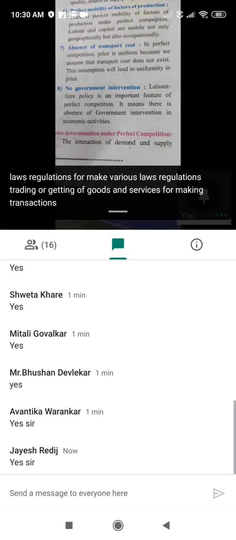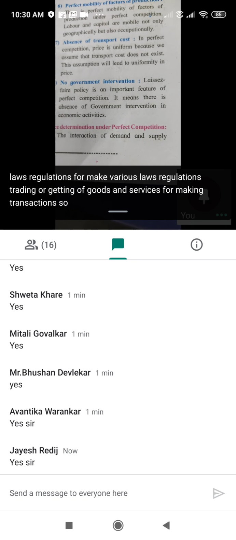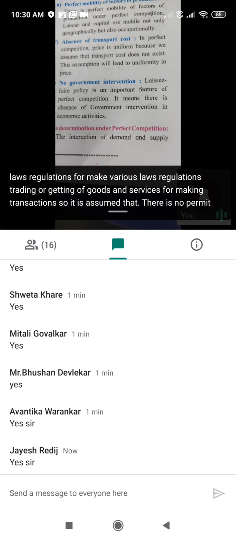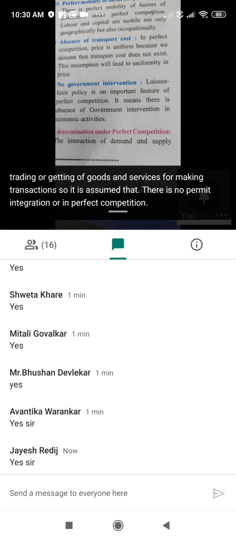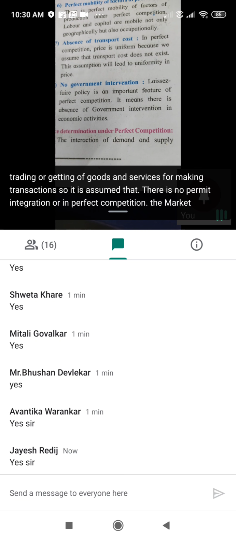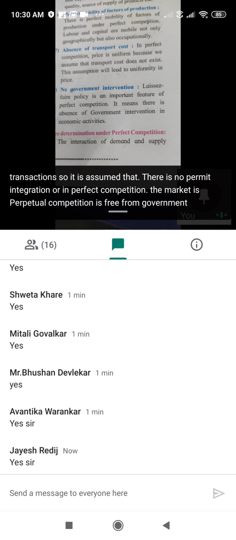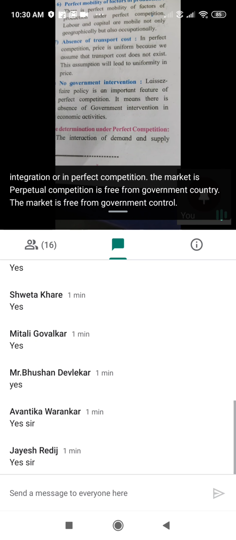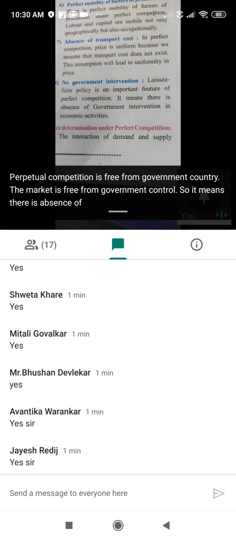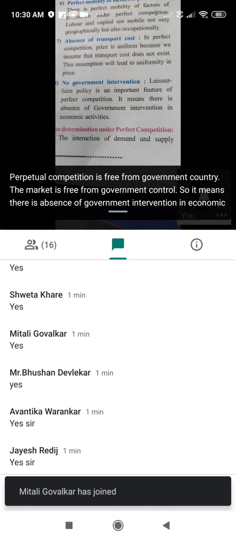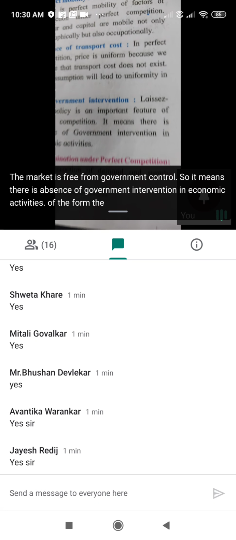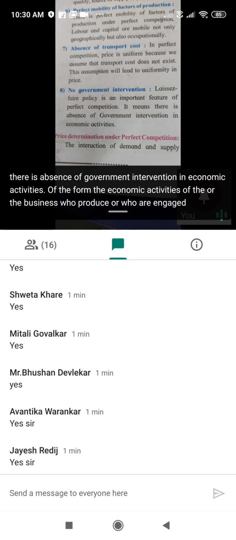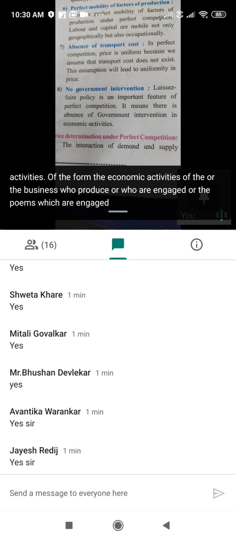But it is assumed that perfect competition is free from government control. So there is absence of government intervention in the economic activities of the firms engaged in perfect competition.